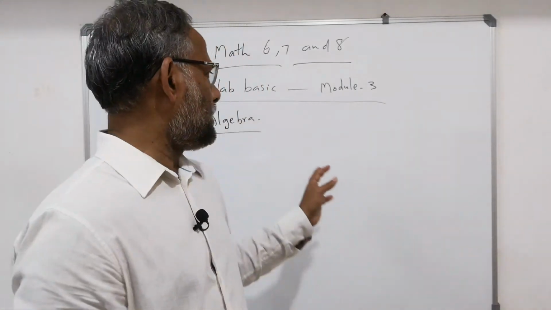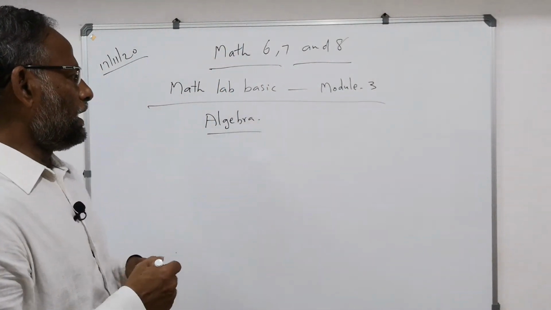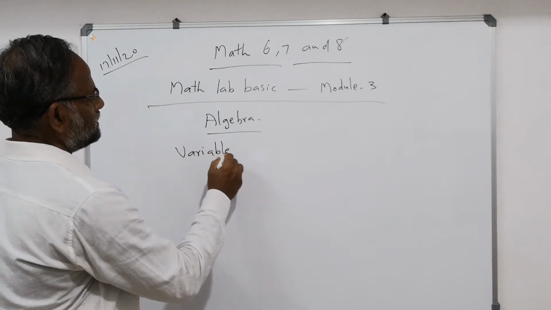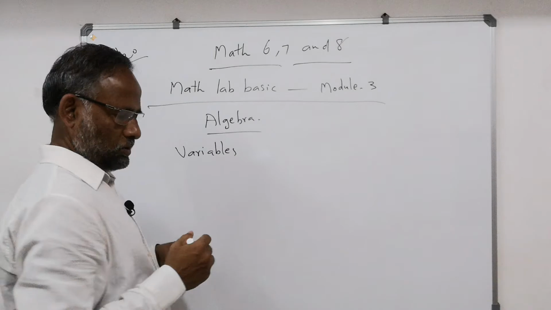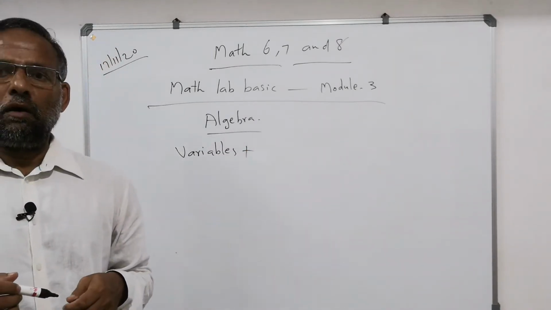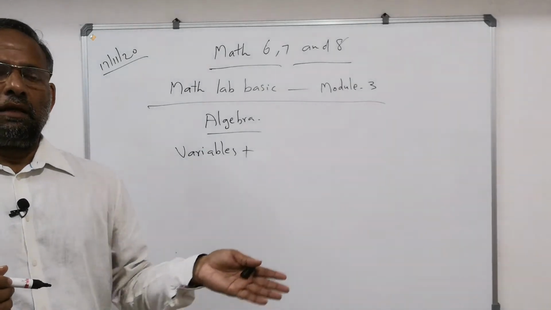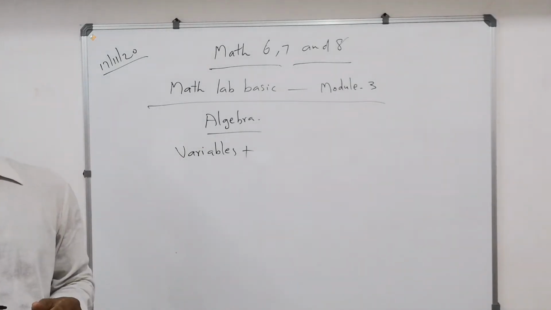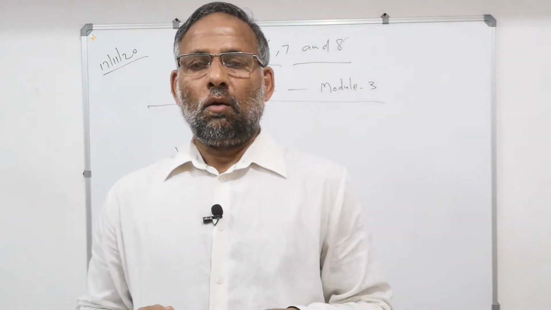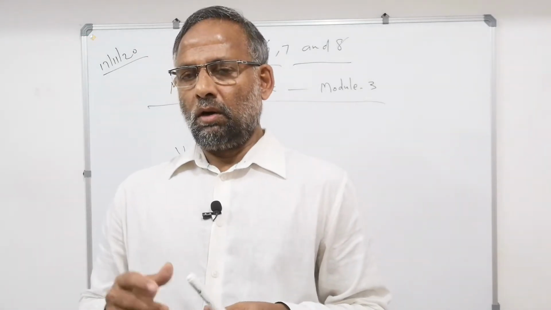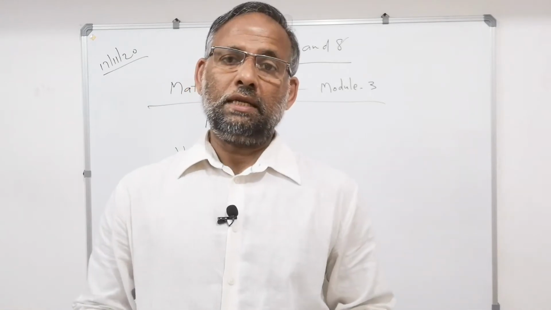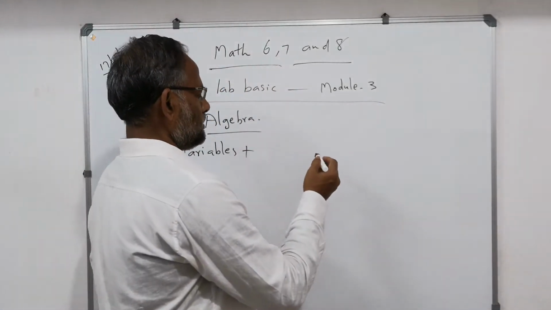Now, in algebra I am talking about variables also. Variables also, that means numbers plus variables. Till now, numbers only. Here, variables also. The textbook definition you can see in class 6: a combination of constants and variables with their operation signs. That is it. Now listen here.